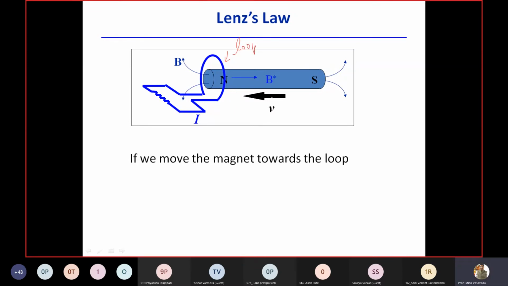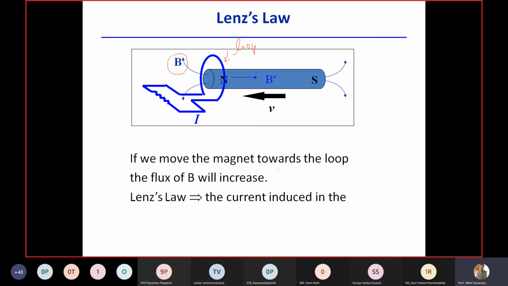The flux B will increase. Obviously, this is the original flux produced by this bar magnet. It will increase. So as per Faraday's law, EMF will be induced, and due to this EMF, current will be produced in the coil. So this is that induced current in the coil.